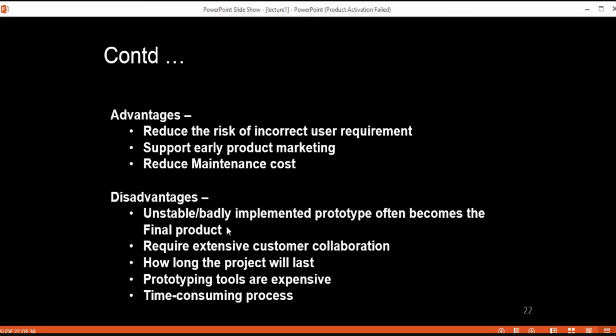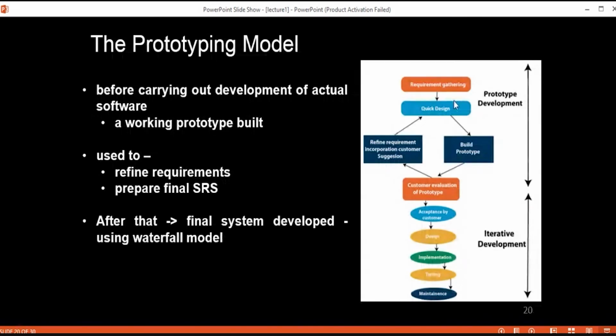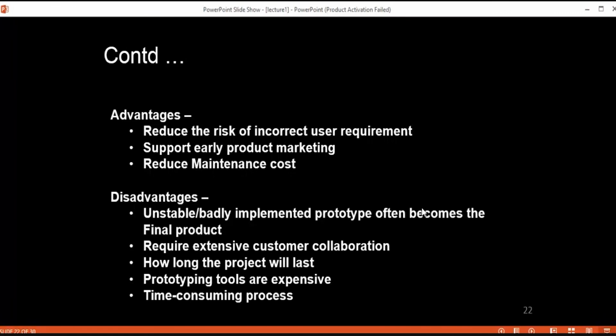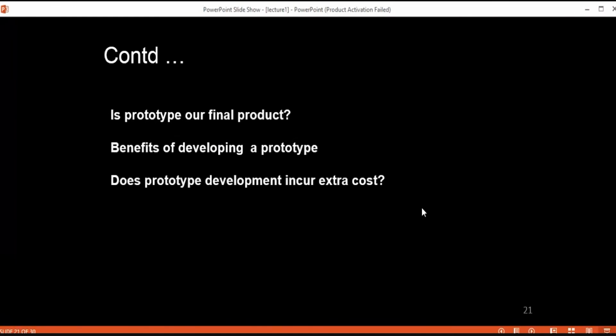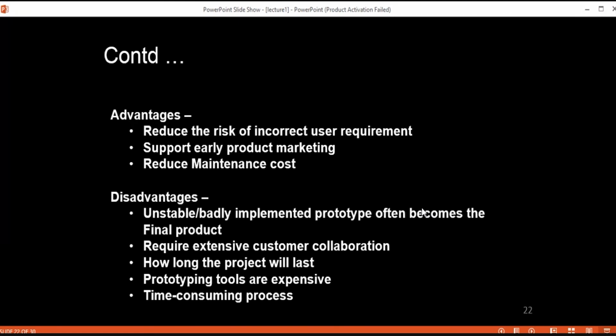The next one is that it requires extensive customer collaboration, because in this step we need continuous suggestions and continuous feedback from the customer to refine and finalize our requirements.